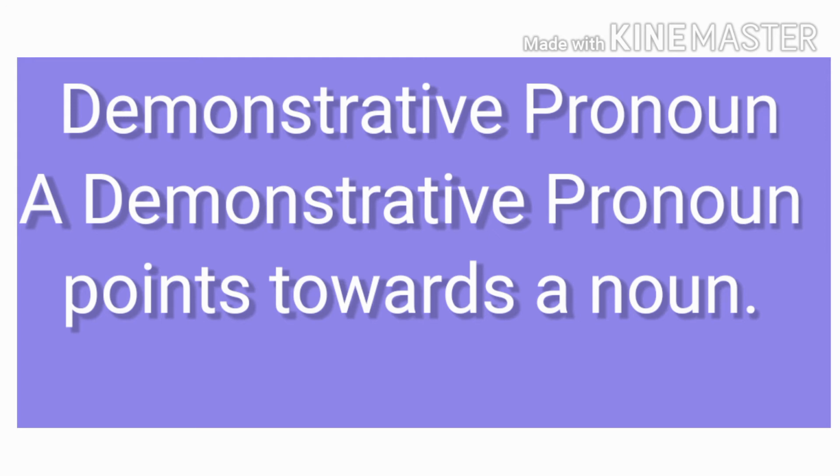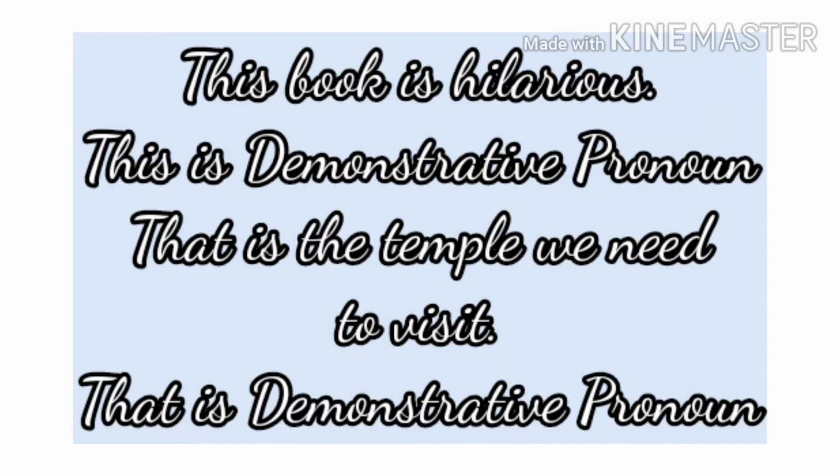So next is the demonstrative pronoun. A demonstrative pronoun points towards a noun. So to make it more clear, let's read some examples. This book is hilarious. Here "this" is a demonstrative pronoun because it points towards the noun. Which noun is there? Book. Another example, that is the temple we need to visit. Here, "that" is a demonstrative pronoun. "That" points towards the temple, which is again a noun.